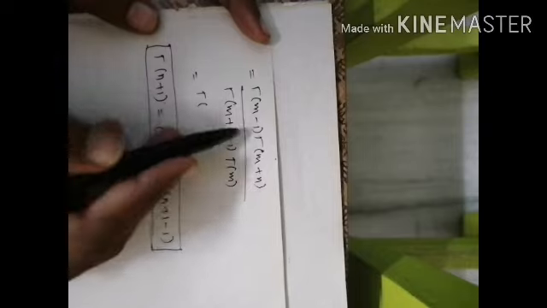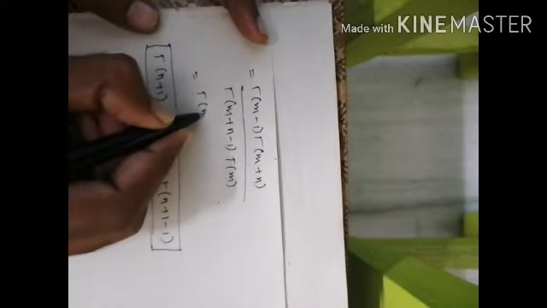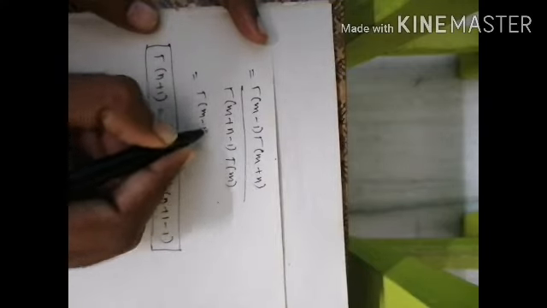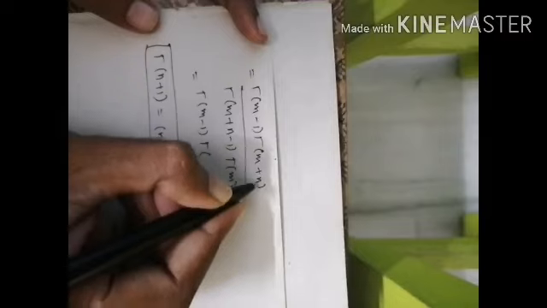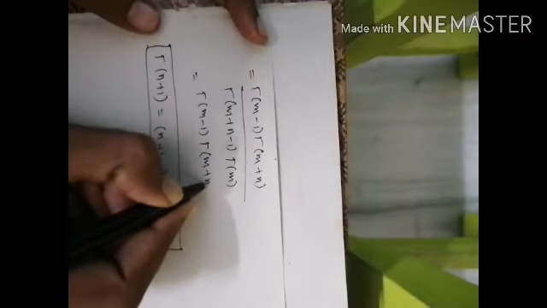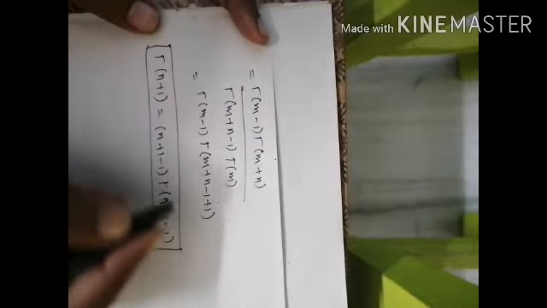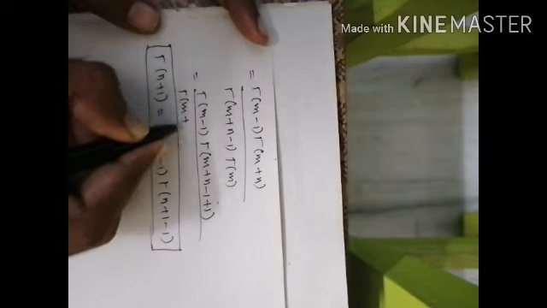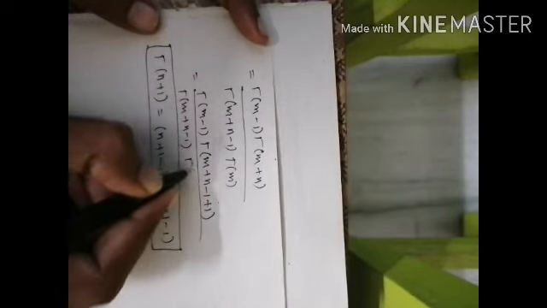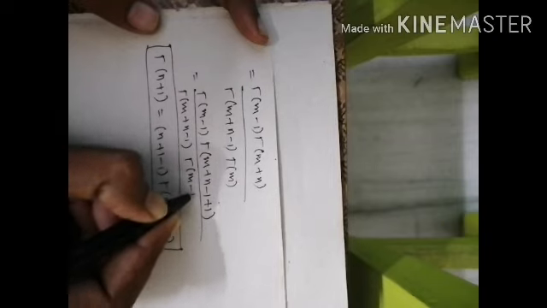Whenever we have only a positive sign, we can use this formula. But here we have a minus sign, so at that time we should add plus 1 minus 1: gamma of m plus n minus 1 plus 1, and gamma of m minus 1 plus 1.